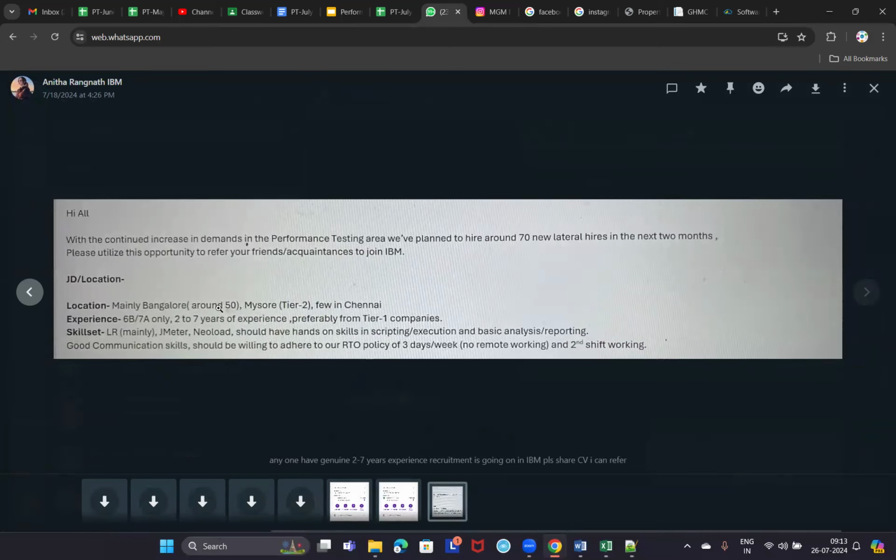And the majority of them are for LoadRunner. See here, LR mainly. Mainly LoadRunner, and out of these 70, 50 positions are for Bangalore, and the remaining 20 are for Mysore and Chennai. Okay.